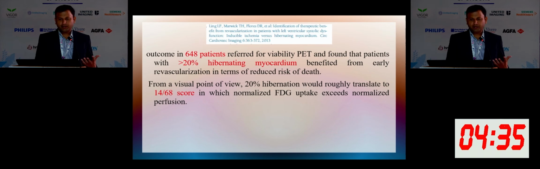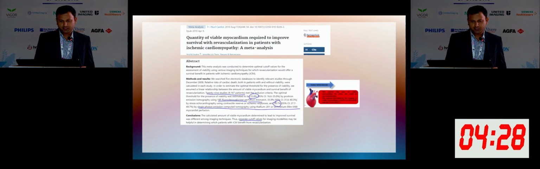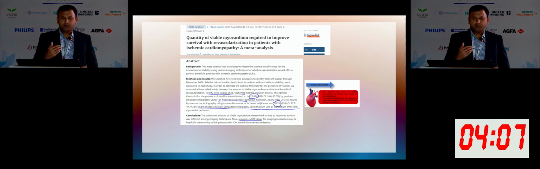So comparing all these studies, what is the quantity of viable myocardium which is necessary to improve the survival of these patients? There is a meta-analysis which showed by PET 25.8% viability is needed to go for revascularization to have improvement in LV. And you can see in stress echo it is around 35 to 36%, and SPECT it is 38%. So the separate cutoff values are most helpful in helping the cardiologists and cardiothoracic surgeons to decide for